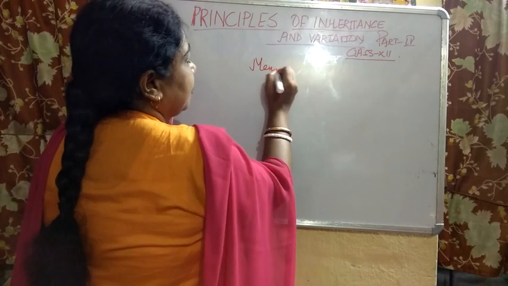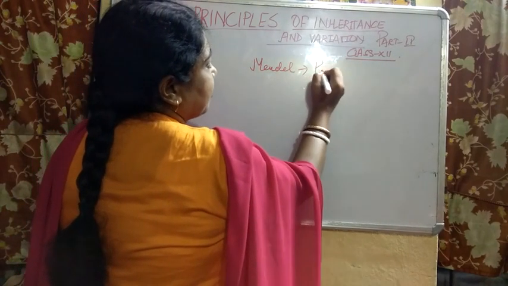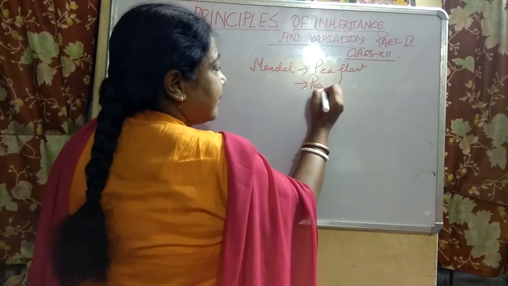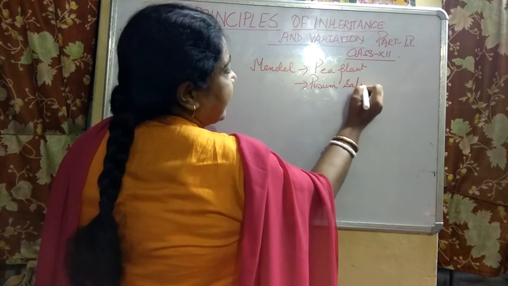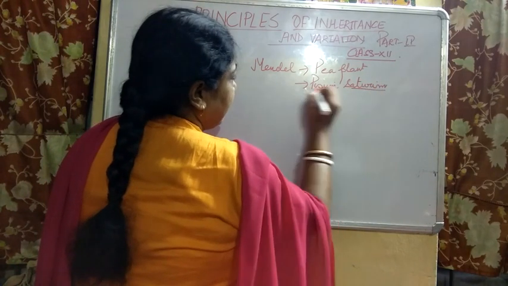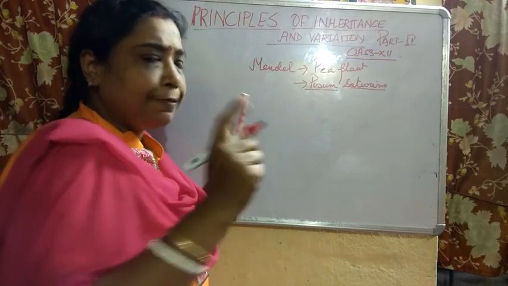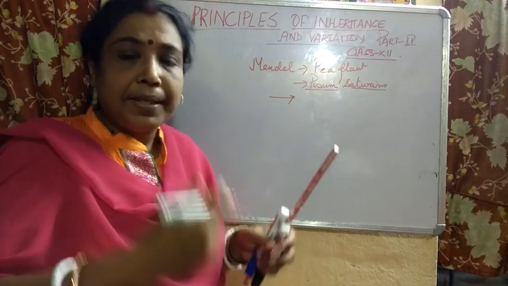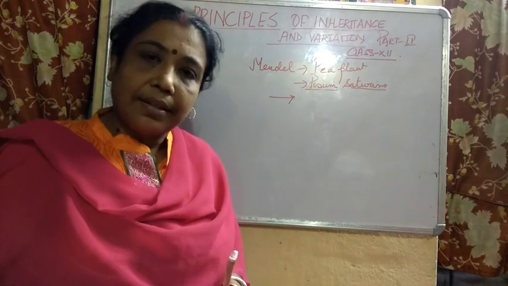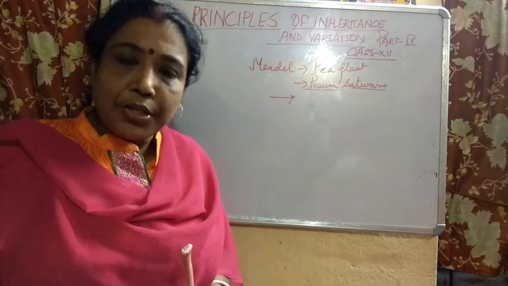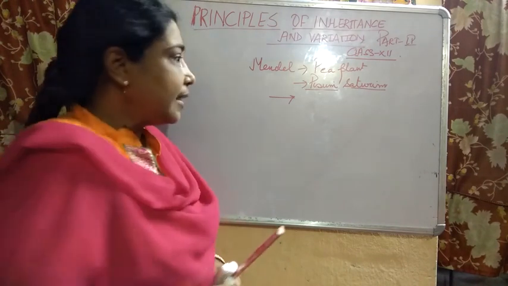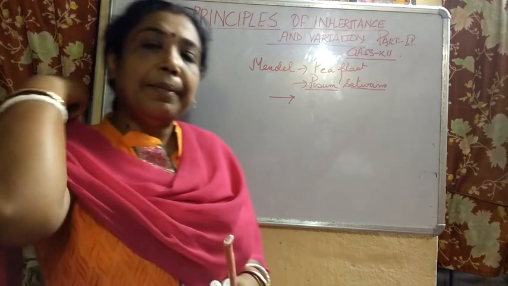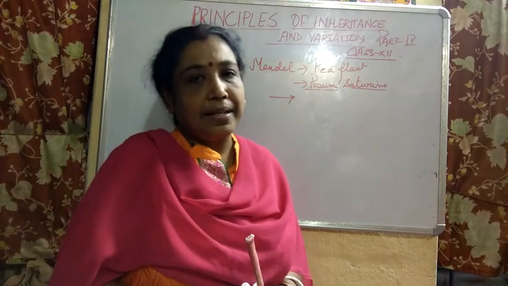Mendel, what did he do, children? He took for his experimental studies the pea plant, that is Pisum sativum. What did he take? Pisum sativum. Now, in the first part I have told you all, he considered so many pairs of contrasting characters. Those characters have already been mentioned in the previous video. But the question is, why did he specifically take the pea plant for this experimental purpose?